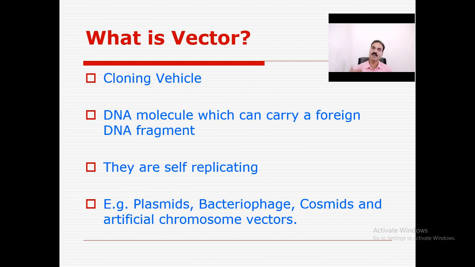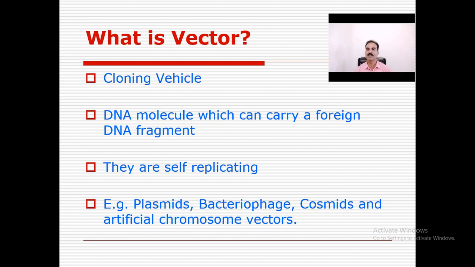Suppose you use a restriction enzyme recognizing only 4 base pairs. In that 500 kbp, those 4 base pairs are found, and from that site the particular restriction enzyme cuts the DNA molecule or plasmid. That's why the plasmid is called the cloning vehicle.